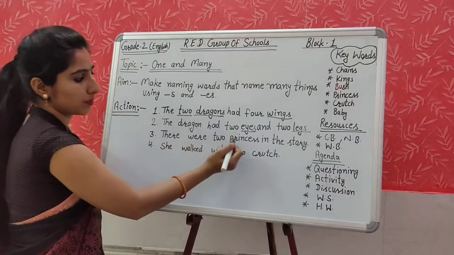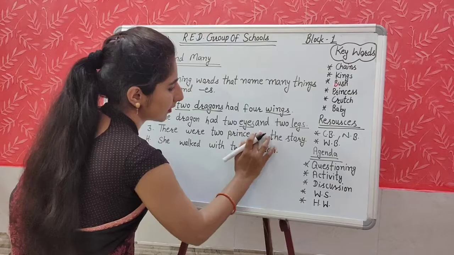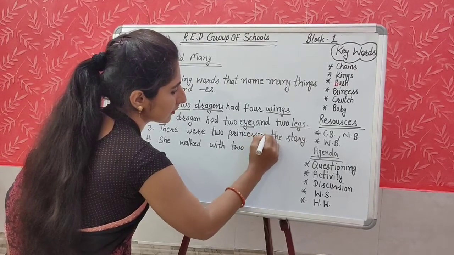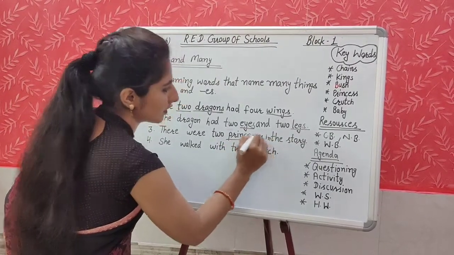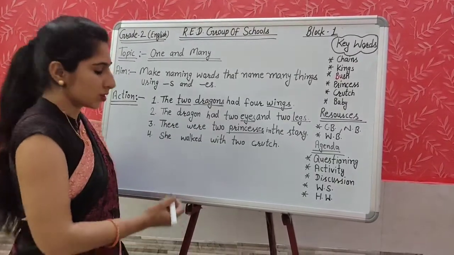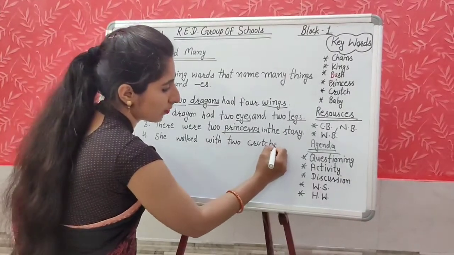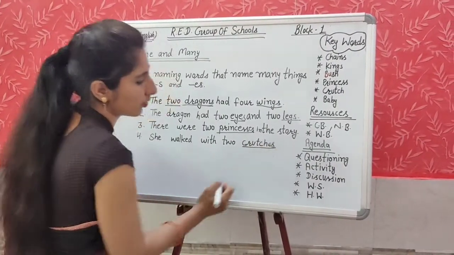There were two princesses. We will add ES here. Princesses. She walked with two crutch. Two crutch, so we will add ES here. Crutches.